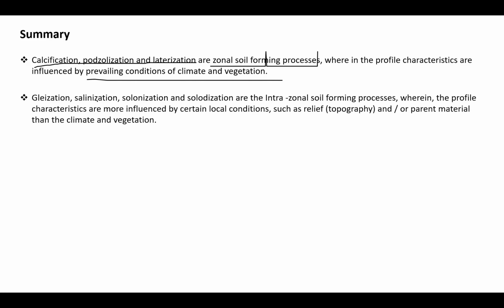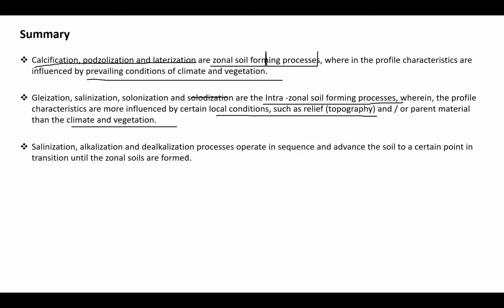Whereas the remaining, gleization, salinization, solodization, of course I think it's a repetition, my apology, are intrazonal soil forming processes, whereas the profile characteristics are mostly influenced by local conditions such as relief and parent material rather than climate and vegetation. Here you can see all these, calcification and others, are influenced by climate and vegetation, whereas gleization, salinization, solodization, all these things happen because of relief and some local conditions.